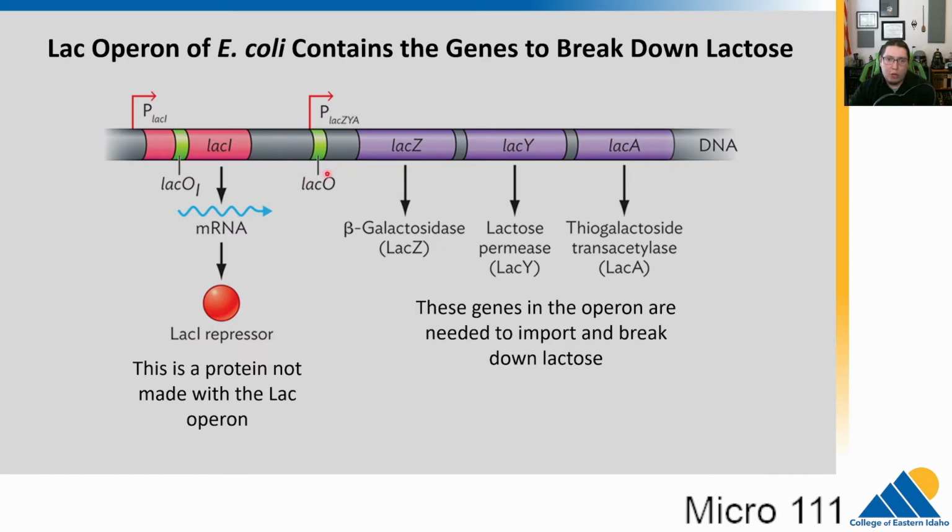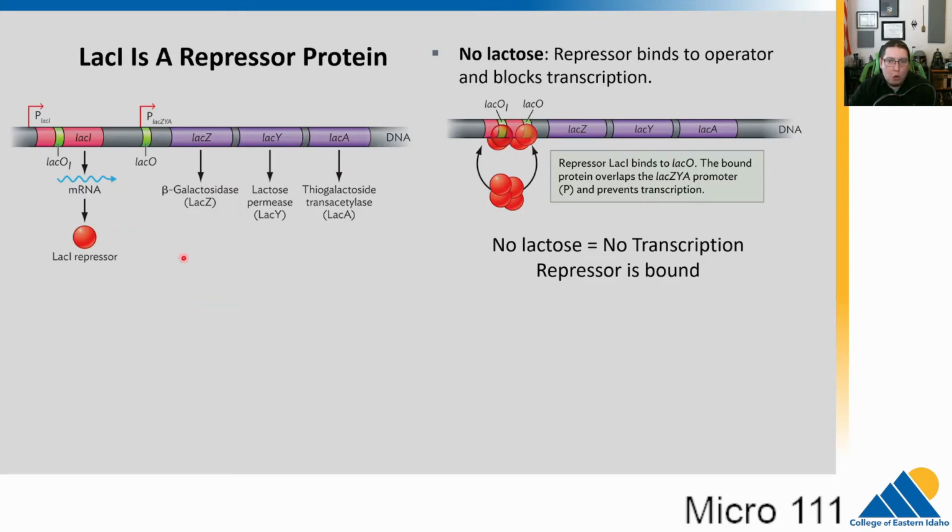There's a promoter region here with a sequence in it called LAC-O. This is not a gene, but instead a region where something binds. We also have another protein called LAC-I. LAC-I is a repressor. This is not part of the lac operon, it's made separately. The LAC-I repressor normally binds to the LAC-O sequence here.